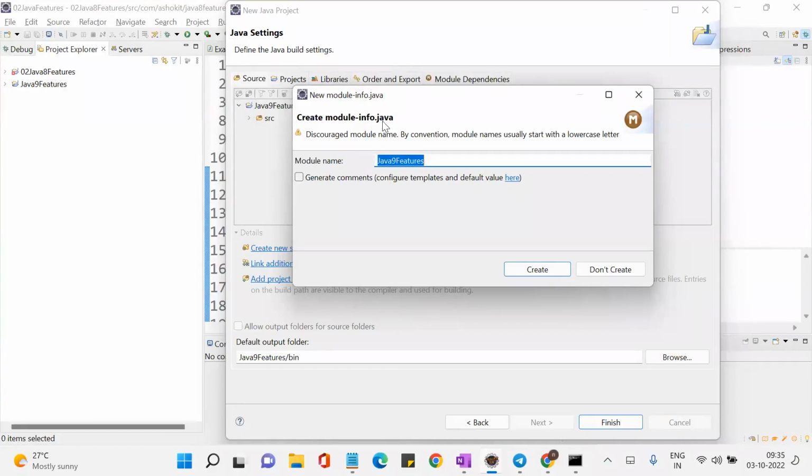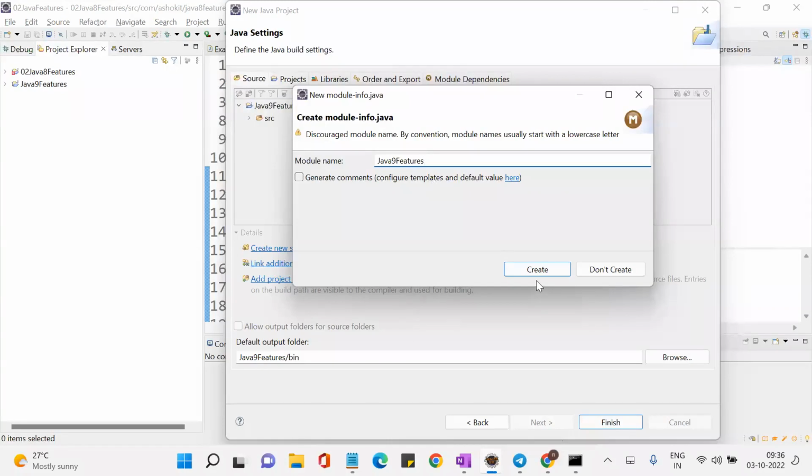Because from Java 9 onwards, Java has become modularized. Before Java 9, you don't see this window. Automatically, whenever you click on finish, the project will come. But here you can see one more extra dialog box asking you to create a module name. By default, the project name is the module name, or if you want, you can change it.